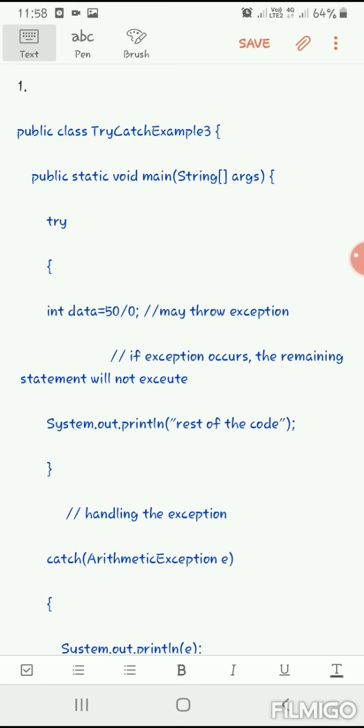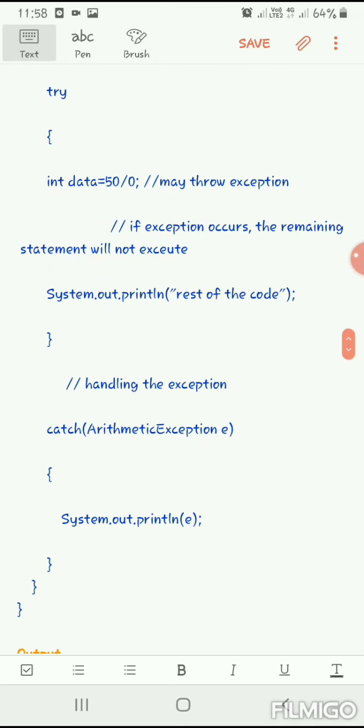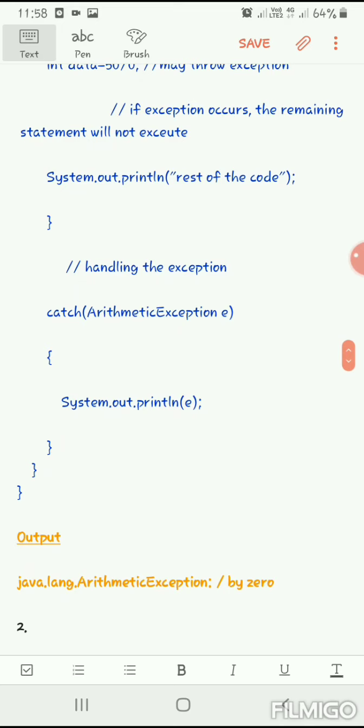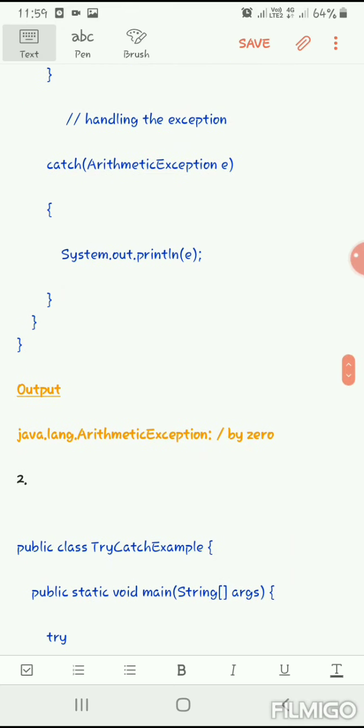Now we give the code in try, and what do we give in the catch block? Catch of ArithmeticException e. What is the type of this exception? Arithmetic exception. Dividing by 0 is an arithmetic exception. So we create an object for ArithmeticException, which is e. Then using e, we print the exception. When we print e, we'll simply get divide by zero.